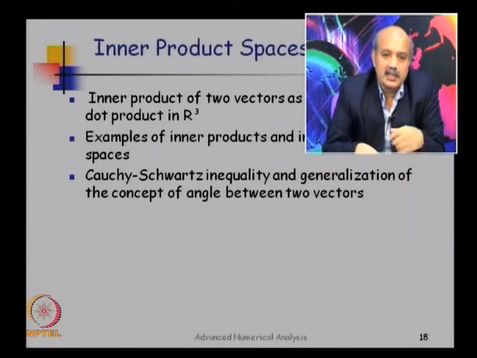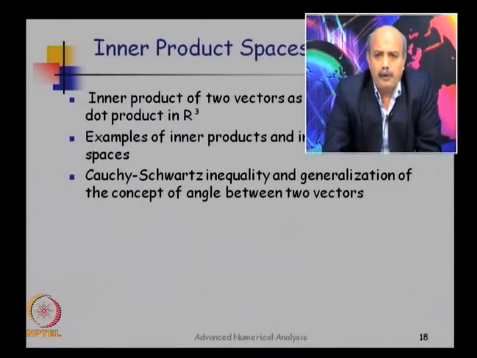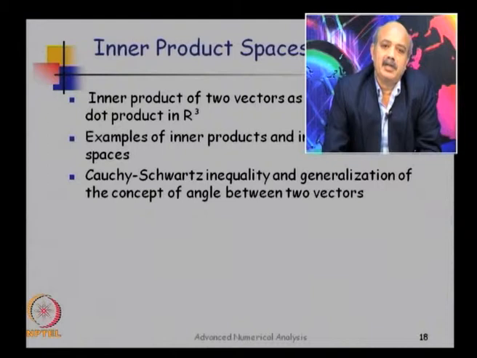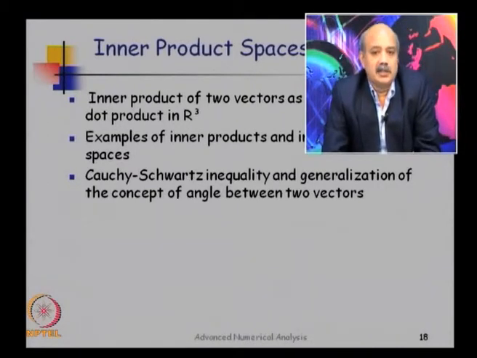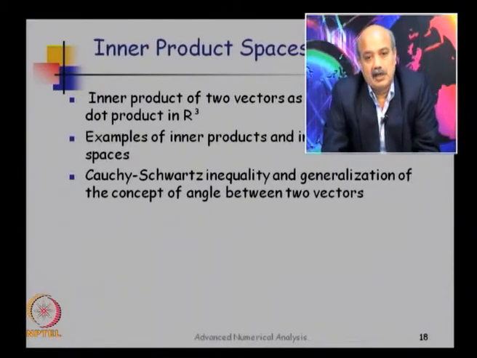So the generalization of the concept of angle between any two vectors is achieved through the inner product, and then the Cauchy-Schwarz inequality is a fundamental inequality which is nothing but a generalization of the fact that cos theta is the dot product of two vectors through unit vectors in 3 dimensions.